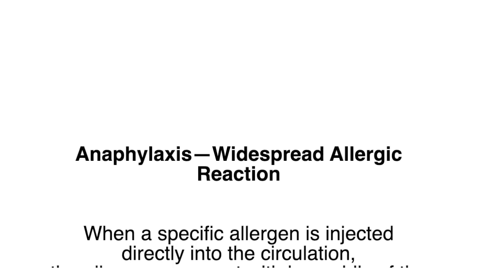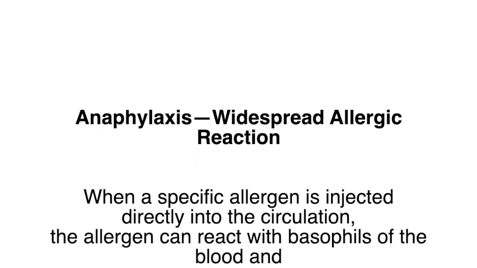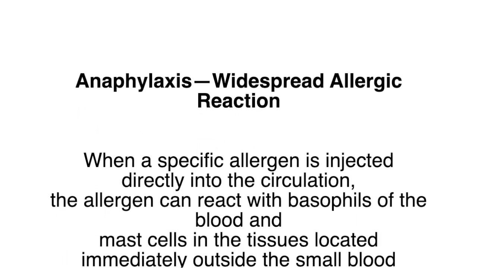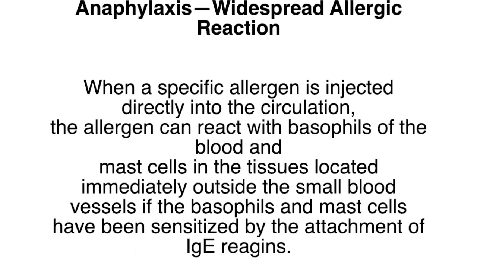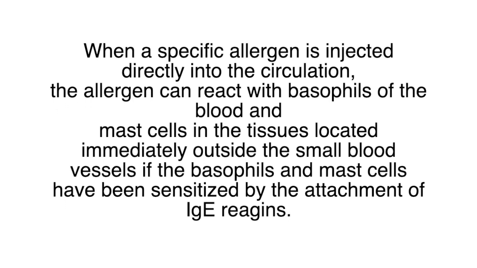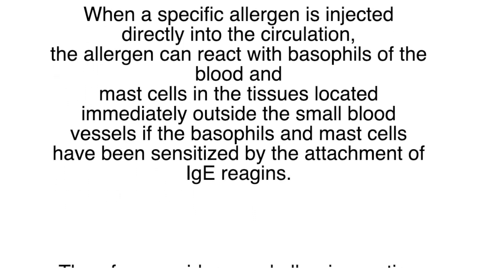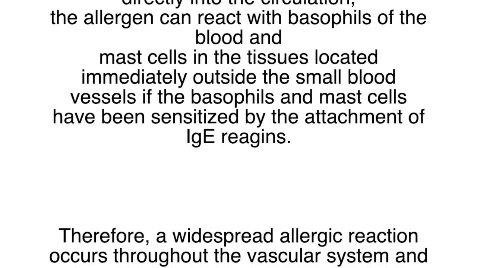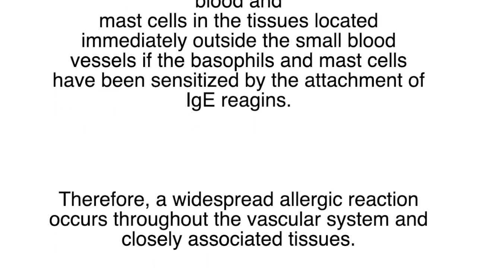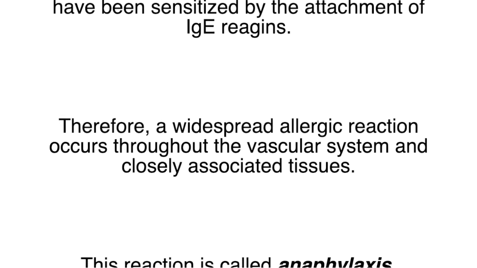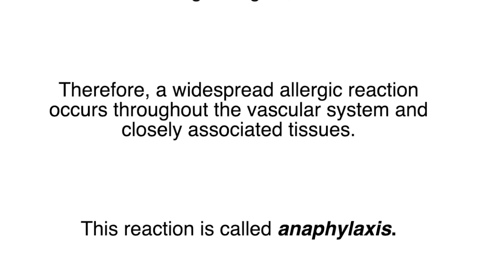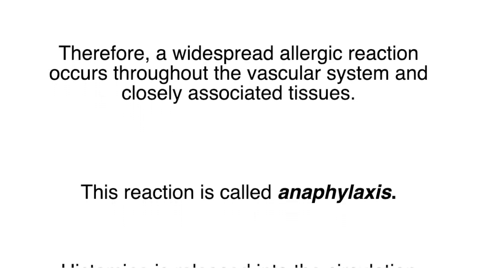Anaphylaxis, widespread allergic reaction. When a specific allergen is injected directly into the circulation, the allergen can react with basophils of the blood and mast cells in the tissues located immediately outside the small blood vessels if the basophils and mast cells have been sensitized by the attachment of IgE reagents. Therefore, a widespread allergic reaction occurs throughout the vascular system and closely associated tissues. This reaction is called anaphylaxis.